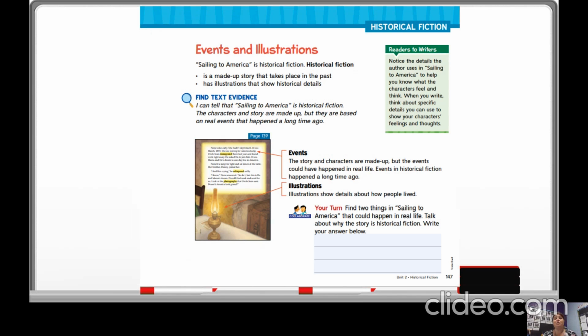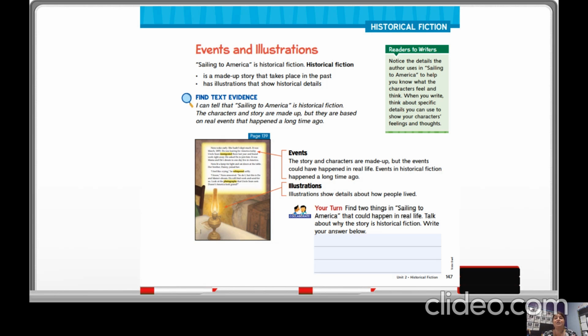For page 147, we're talking about events and illustrations. Sailing to America is historical fiction. Historical fiction is a made-up story that takes place in the past, has illustrations that show historical details. Find text evidence. I can tell that Sailing to America is historical fiction. The characters and story are made up, but they are based on real events that happened a long time ago. Events: the story and characters are made up, but the events could have happened in real life. Events in historical fiction happened a long time ago. Illustrations show details about how people lived.